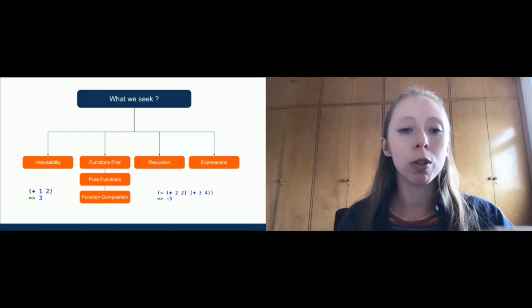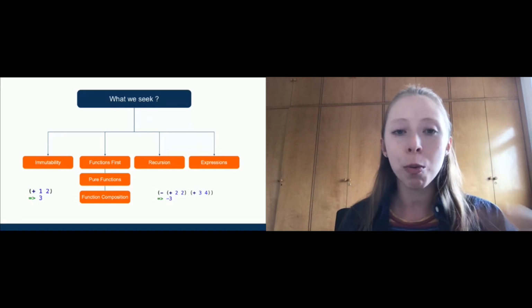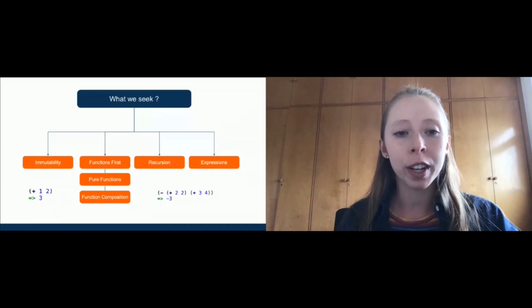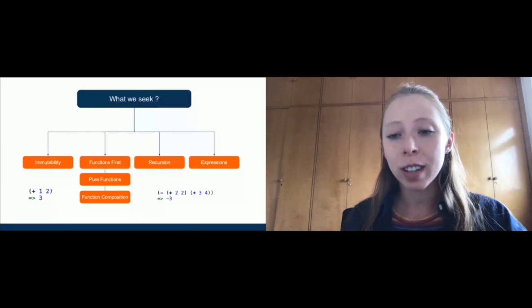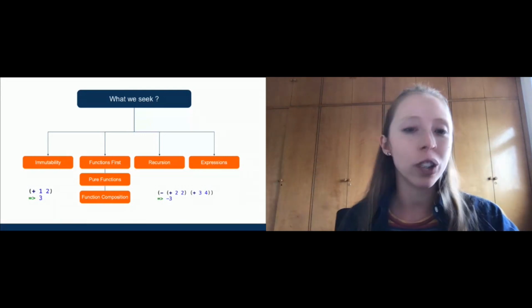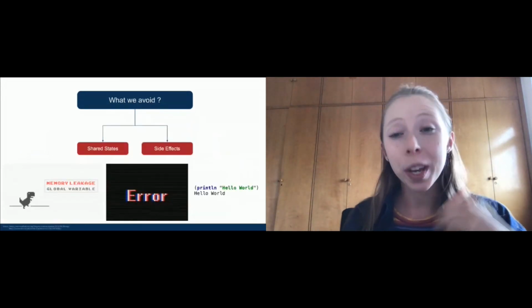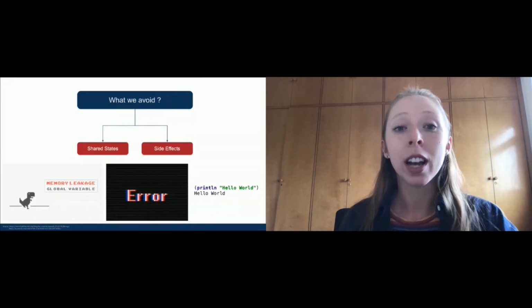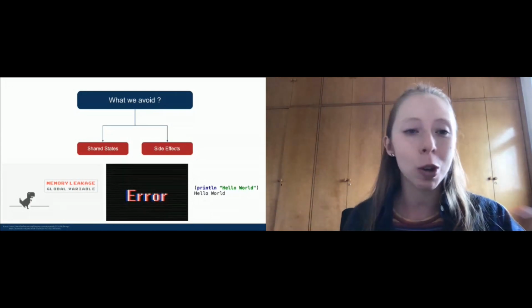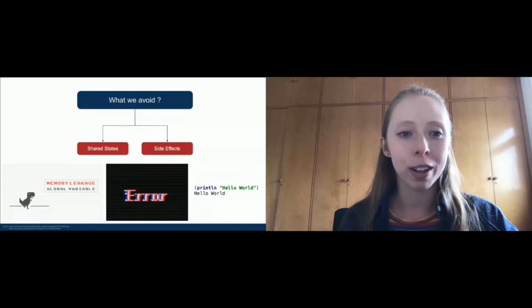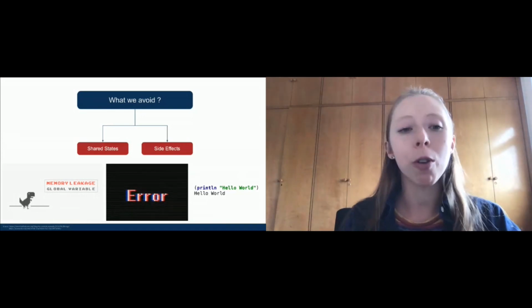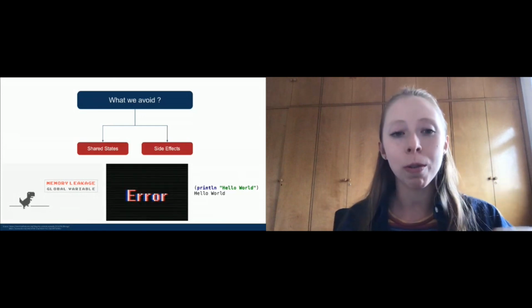because expressions can be predicted. We are able to predict what they are going to result in. If you run them as many times as you can, they are always going to result in the same value. This is different from statements, which are functions that do not return any value and only generate side effects. What we try to avoid the most in functional programming are shared states, which are the global variables that we use over time. We don't want to rely on a connection, for example, that was created and opened at some place in the code. So we try to avoid those kinds of things.